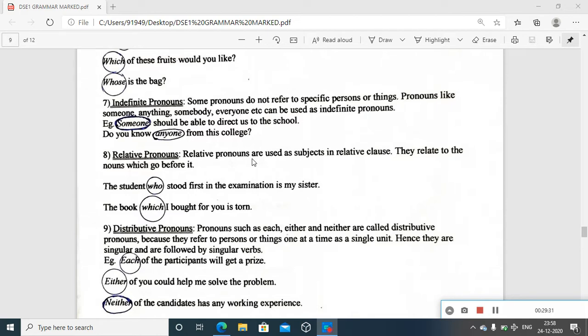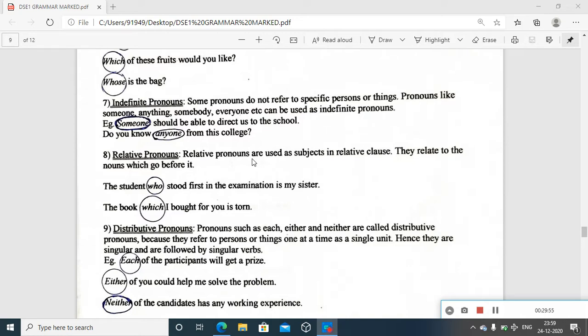The student who stood first in the examination is my sister. The student who stood first in the examination. See here, it's a dependent or relative clause. It's not a very simple sentence. You're talking about a student, and that particular person is my sister.